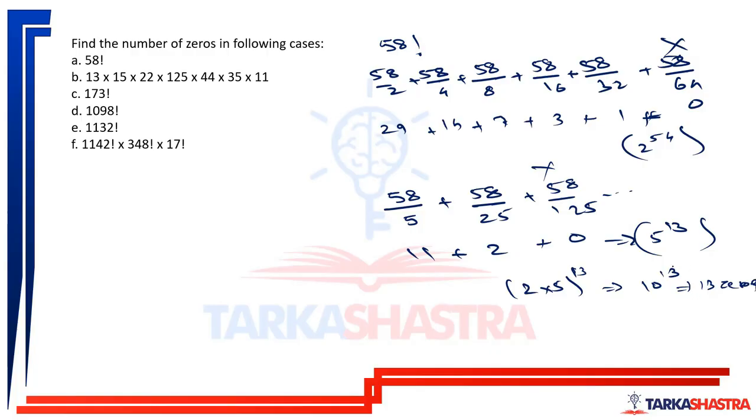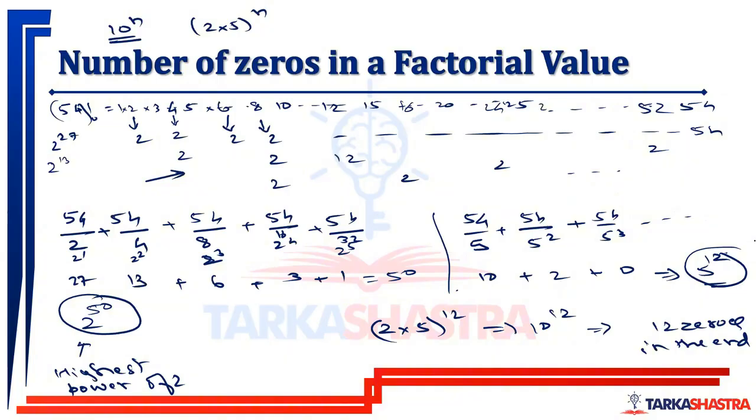Now you must have observed that the number of fives is always less than the number of twos, or rather the greatest power of 5 is always less than the greatest power of 2. Here you had 5 raised to 13 and 2 raised to 54. Here you had 5 raised to 12 and 2 raised to 50. So the greatest power of 5 is always less, because the numbers contributing 5s are also fewer.